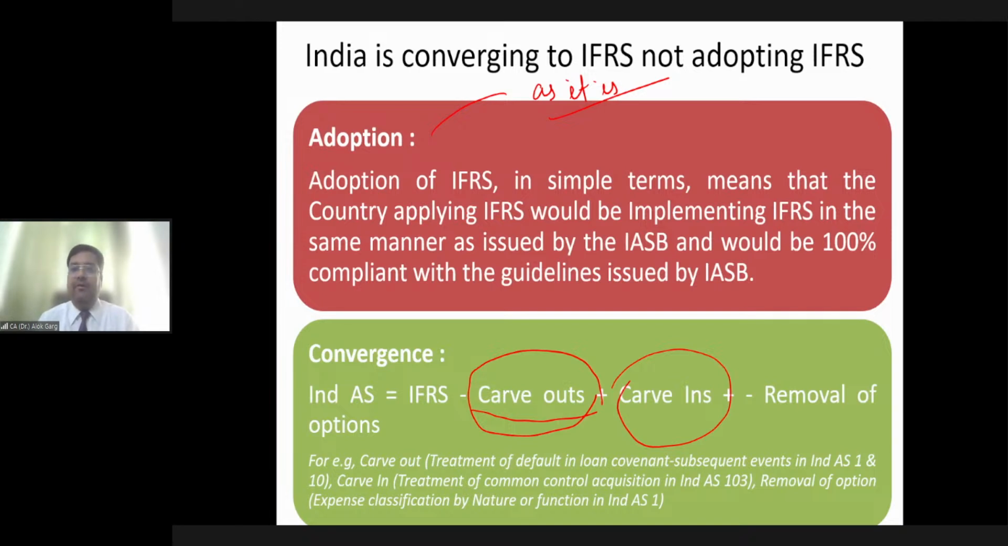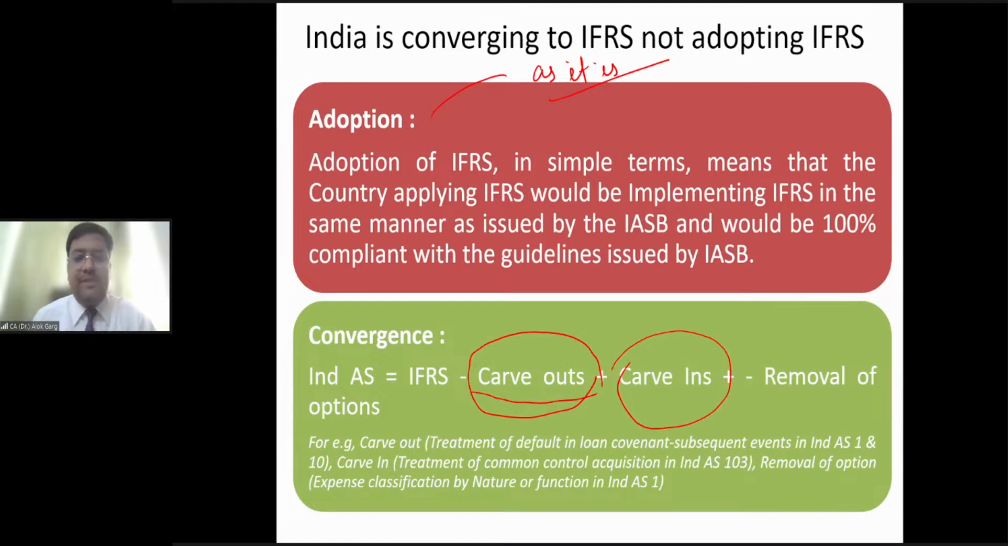Okay, very good. Now the third kind of thing, we have discussed two things. One is carve out. The second one is carve in. Carve out means doing a different treatment. You remember this long-term loan. The second one, carve in, means putting additional guidance. Now the third thing which we are discussing is removal of option. What is meant by removal of option?